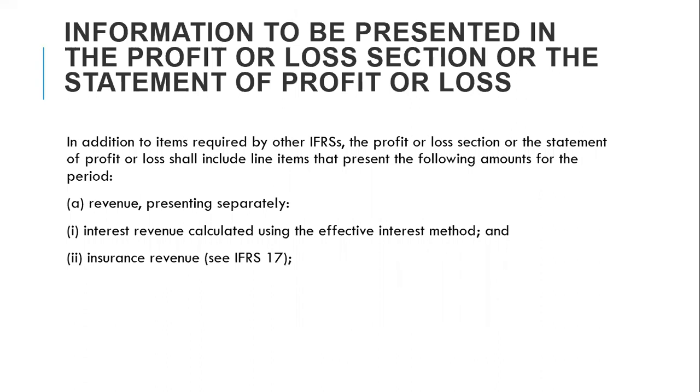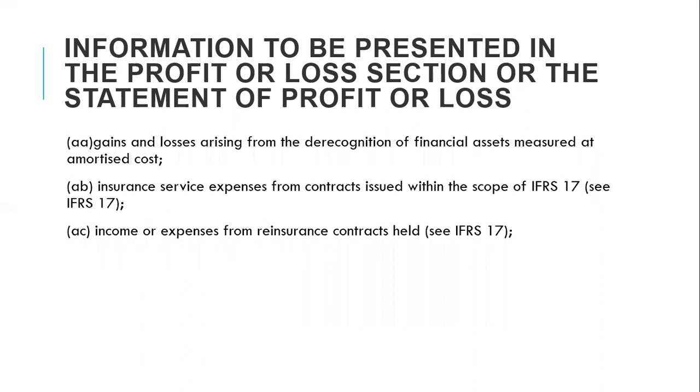Information to be presented in the profit or loss section or the statement of profit or loss. In addition to items required by other IFRS, the profit or loss section or the statement of profit or loss shall include line items that present the following amounts for the period. Show us the revenue. In your income statement, show us revenues, present separately interest revenue calculated using the effective interest method and insurance revenue. Show us clearly the revenue made by the organization.